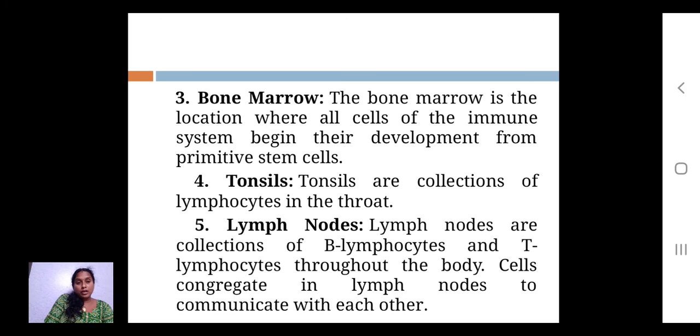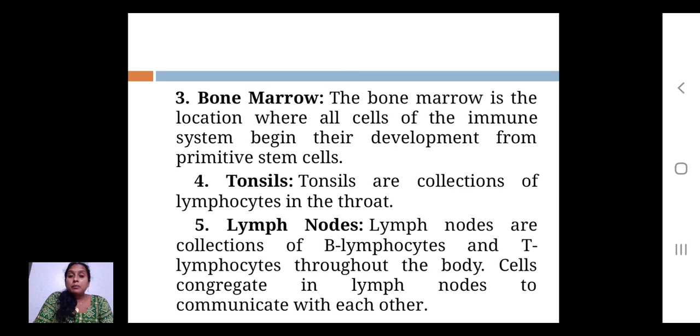Third one is bone marrow. The bone marrow is a location where all the immature cells of the immune system begin their development from primitive stem cells. Development of all these stem cells, the hematopoietic blood-forming stem cells, starts from the bone marrow. Tonsils are a collection of phagocytes in the throat region. Lymph nodes are a collection of B lymphocytes and T lymphocytes throughout the body, and the cells congregate in lymph nodes to communicate with each other.